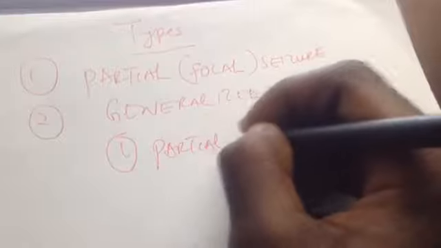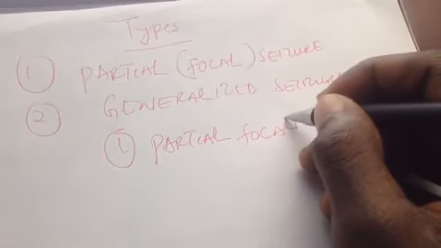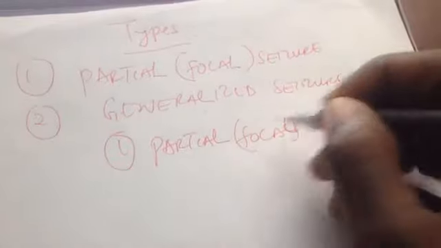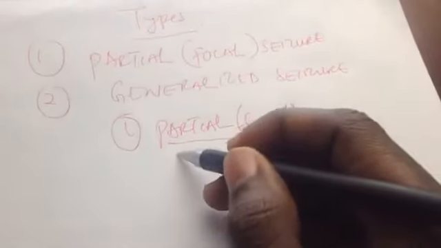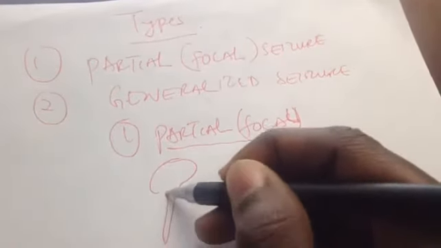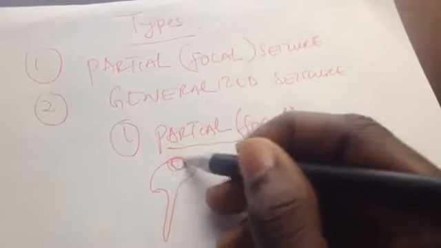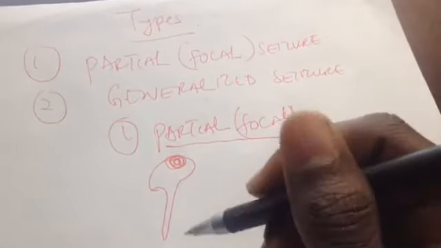When we say partial, let us talk about it in detail. Partial, that is partial focal seizure. For example, if we say this is the brain, this is the cerebrum, only some kind of localized area is affected in the cerebral cortex.